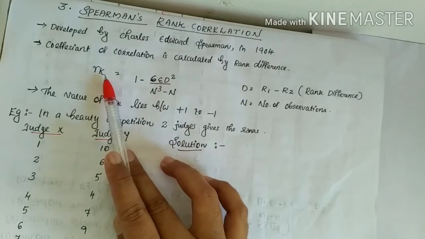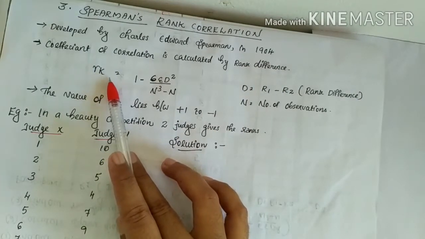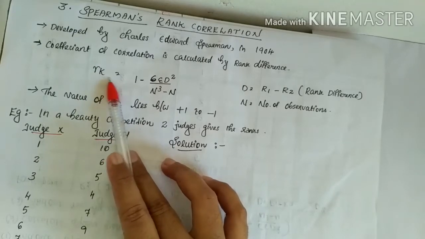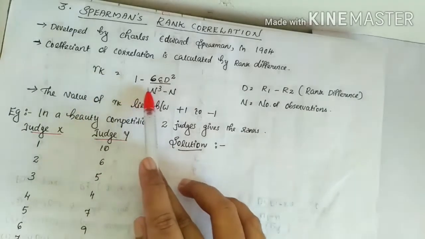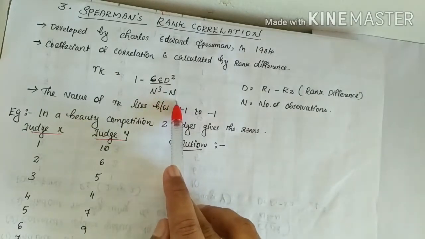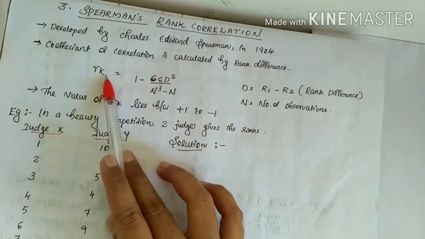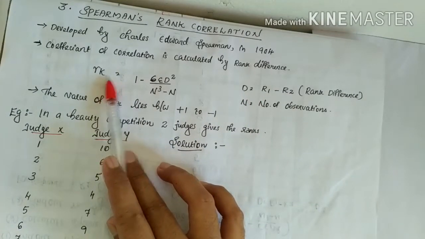Rank correlation can be found using this equation: rank correlation Rk is equal to 1 minus 6 sigma d square divided by n cube minus n. Here Rk is denoted as rank correlation.